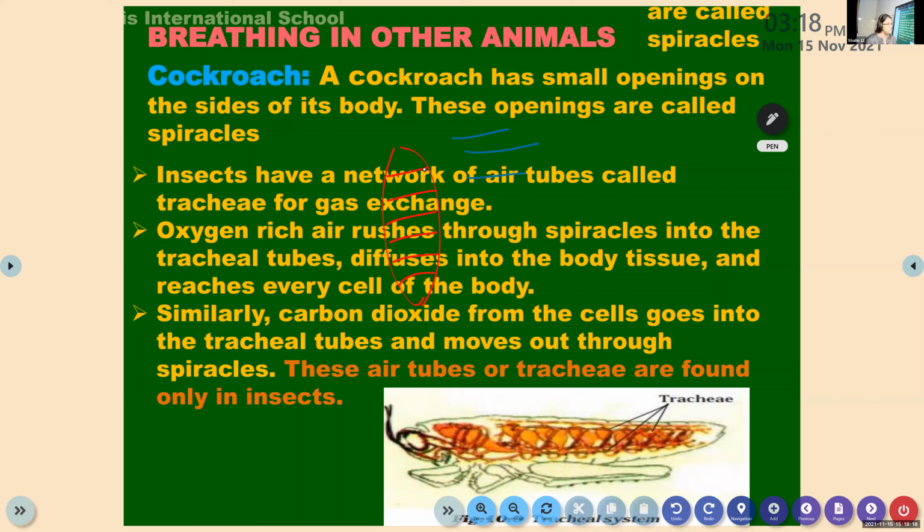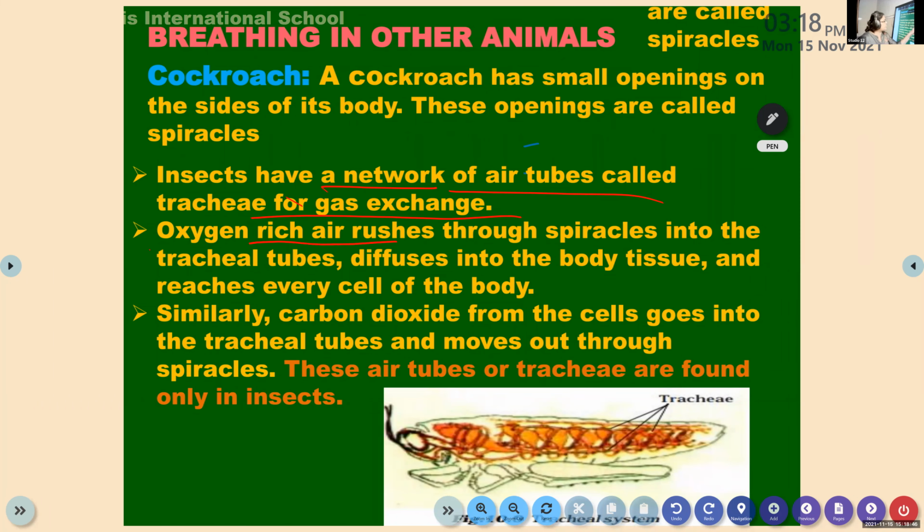What is trachea in human beings? Windpipe. So these lines that you see are their tracheal tubes or tracheal system through which they breathe in and breathe out. Insects have a network of air tubes called trachea for gas exchange. So they are the air tubes. Like the windpipe in us, they have a trachea but on their body.